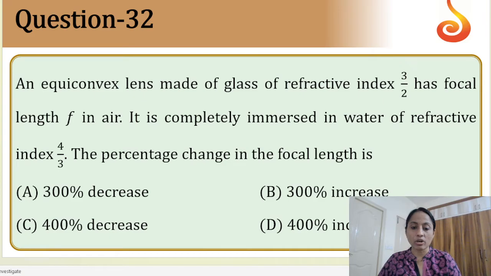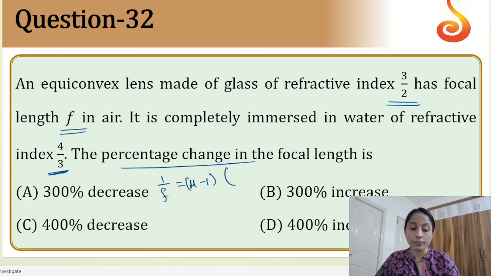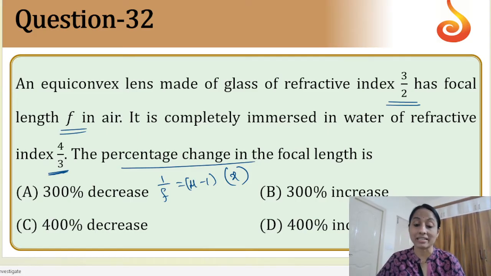Next. An equiconvex lens made of glass of refractive index 3/2 has focal length f in air, and is completely immersed in water, with refractive index given. We need the percentage change in the focal length, which we can calculate only when we know the formula. The formula used here is 1 by f equals mu minus 1 into (1/R1 minus 1/R2). So I can take the radius as x, because the value is not mentioned and it is a ratio.